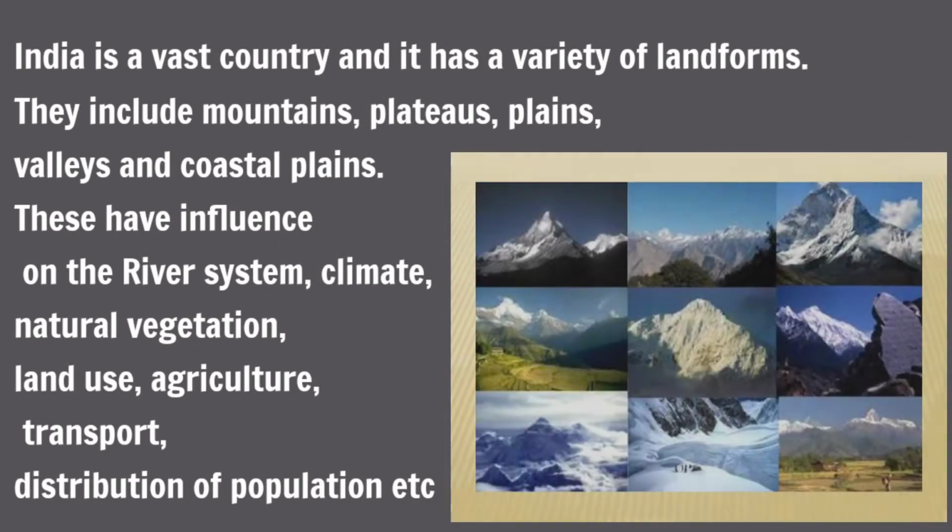India is a vast country and it has a variety of landforms. They include mountains, plateaus, plains, valleys, and coastal plains. These have influence on the river system, climate, natural vegetation, land use, agriculture, transport, and distribution of population, etc.